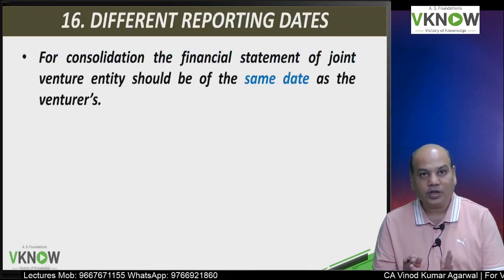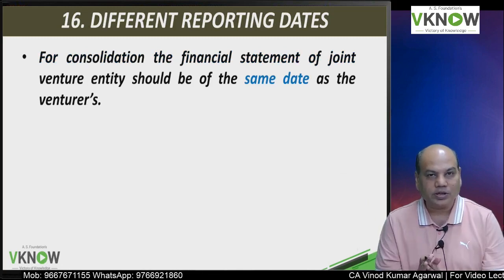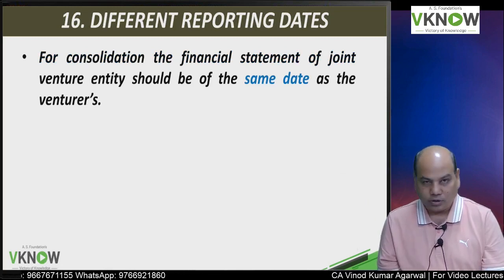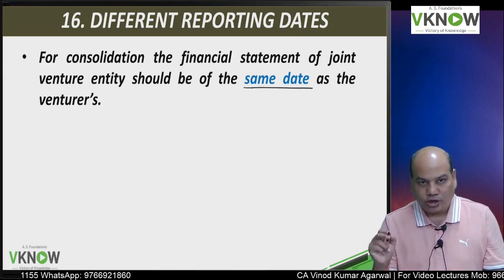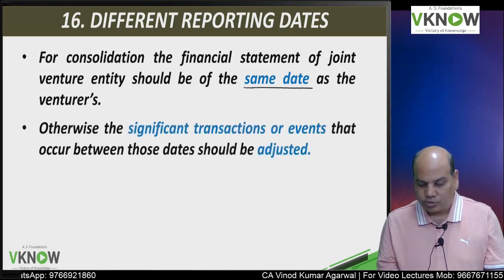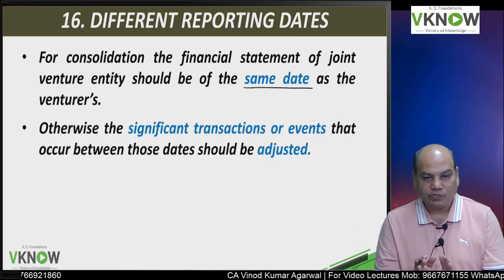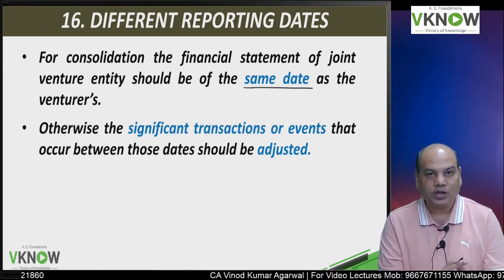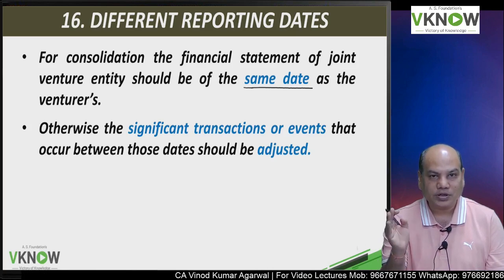Next point, different reporting date. We have covered the same paragraph in AS23 also and AS21 also. Ideally, the joint venture entity and venturer should have the same reporting date, but practically it may not be possible. Joint venture may be in a foreign country where the year ending date may be December or September.